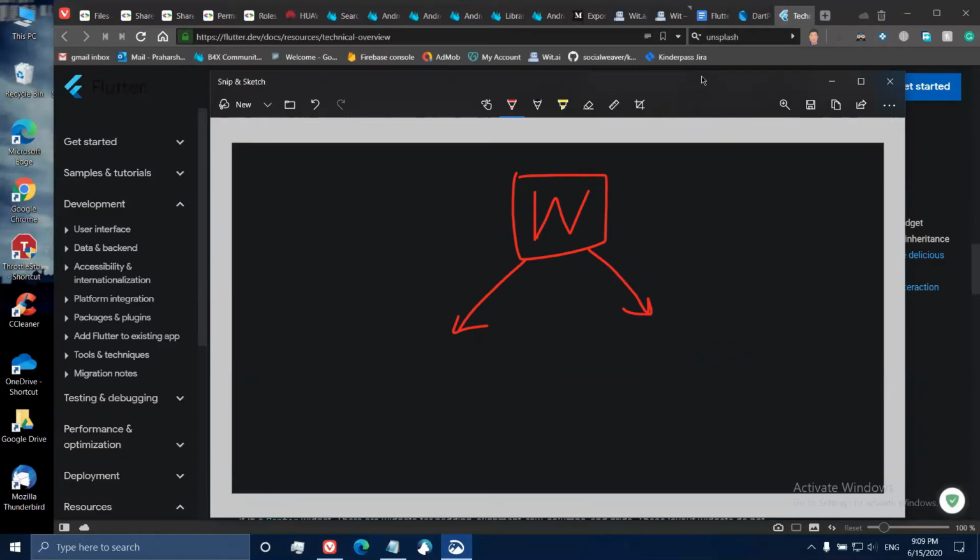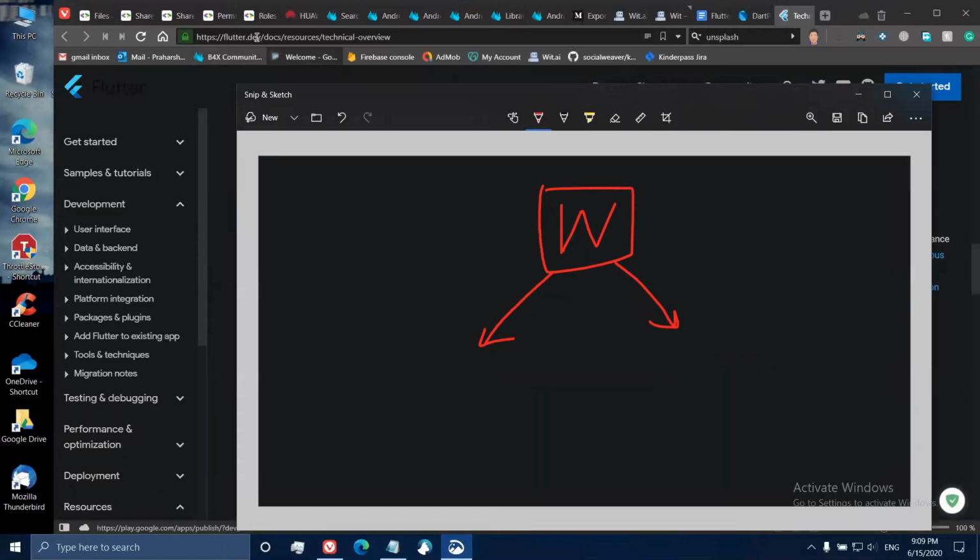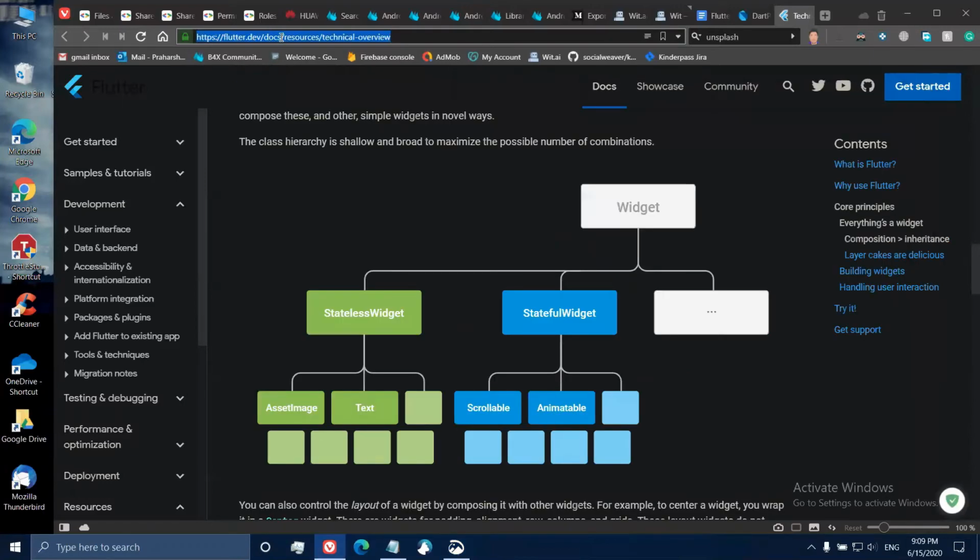And again, if you want to have a look at this, we just visit flutter.dev/docs. This is by far the best documentation that I've found. Again, we'll be sending those links.